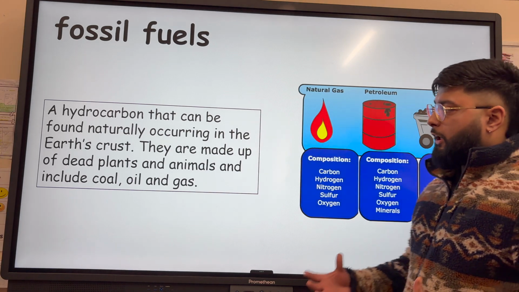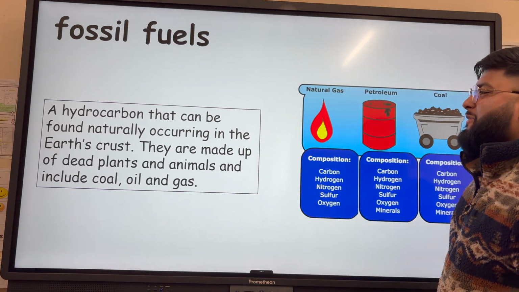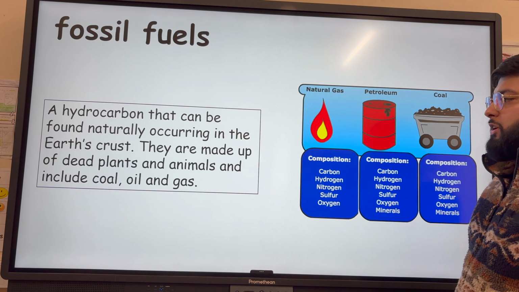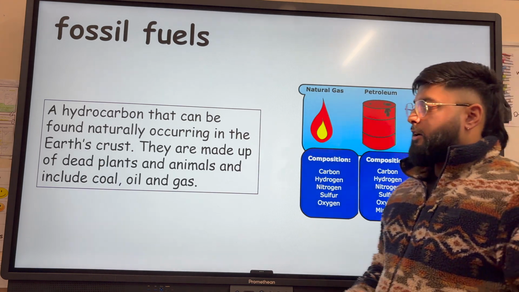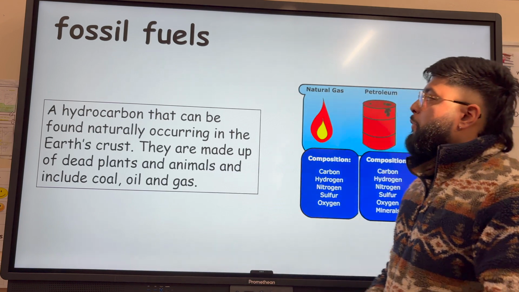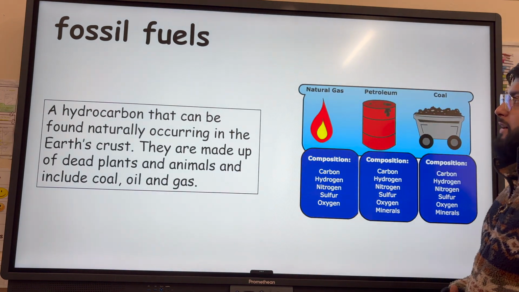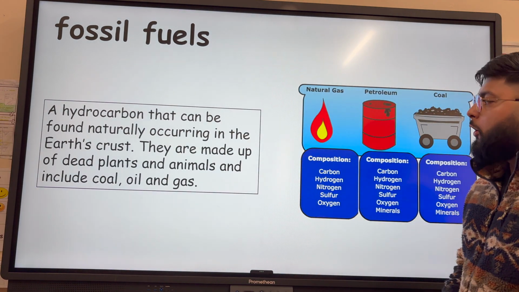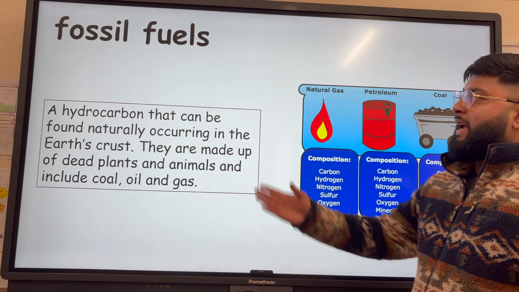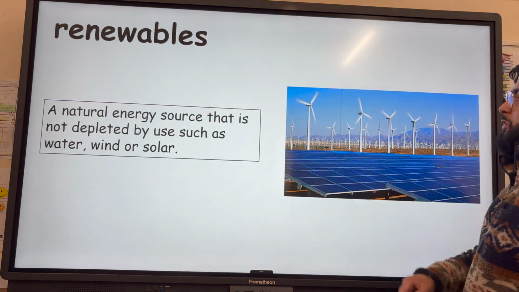Fossil fuels, these are hydrocarbons from your chemistry lessons that can be found naturally occurring in the Earth's crust. They're made up of dead plants and animals and include coal, oil and gas. Importantly, they are non-renewable. More cannot be made by us because it takes hundreds of millions of years to make them, hence the name fossil fuels.